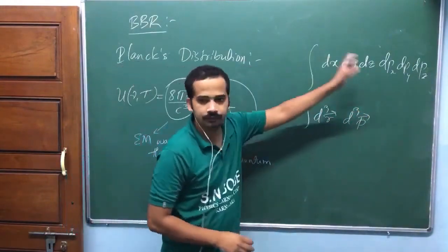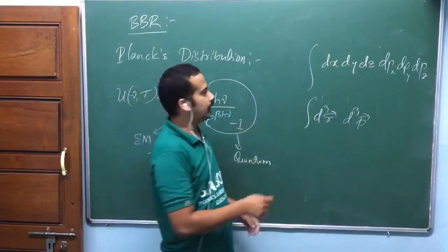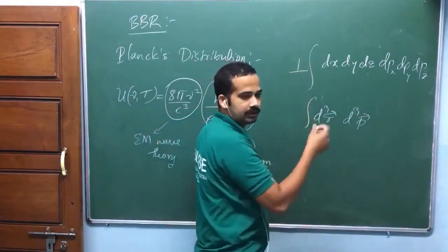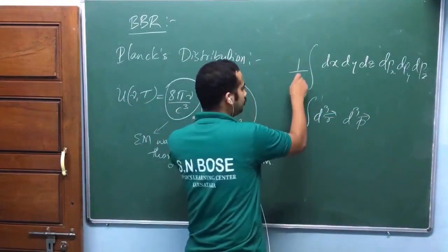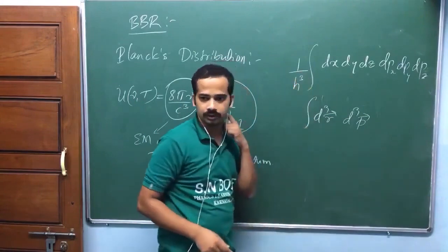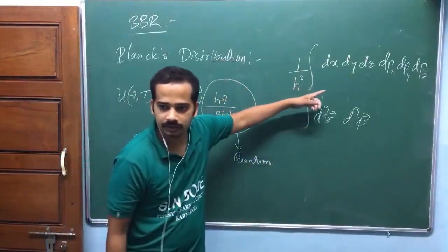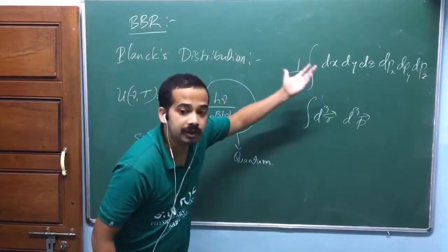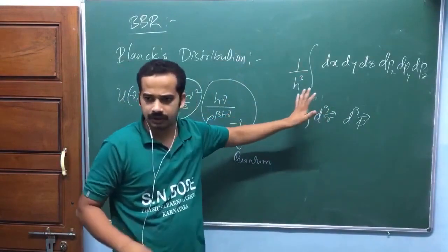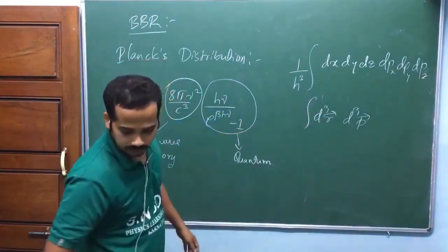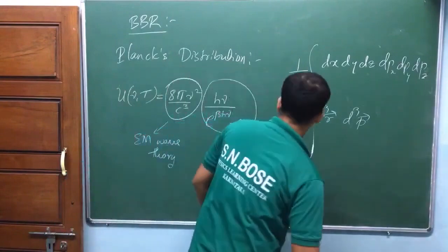Wait. This is the volume of the phase space. We are going to divide that phase space into phase cells, each of volume h cube, Planck constant. So this is the number of phase cells. I'll explain all of this in statistical physics. Don't worry.